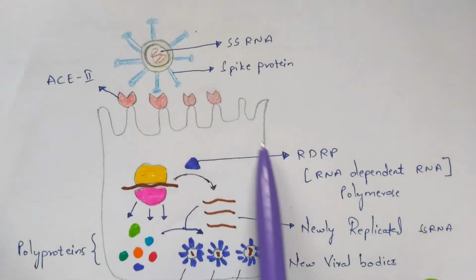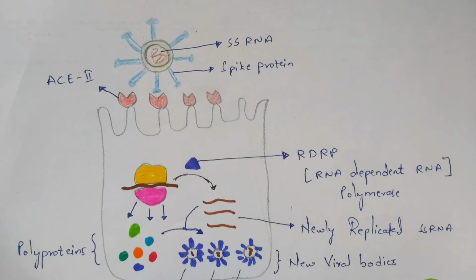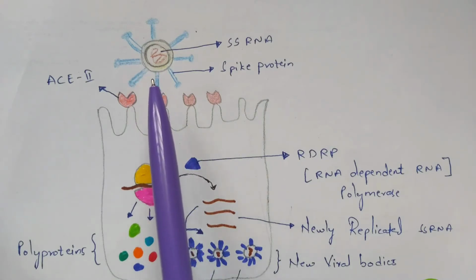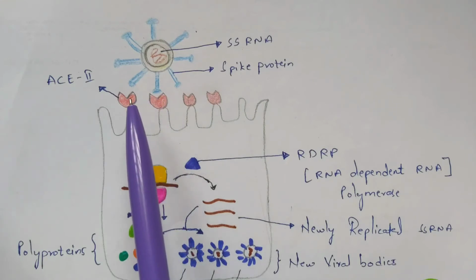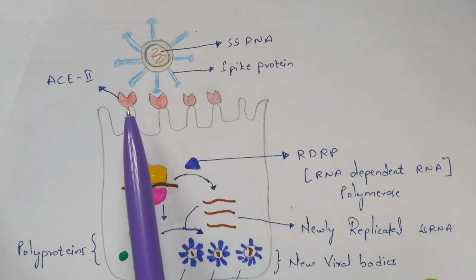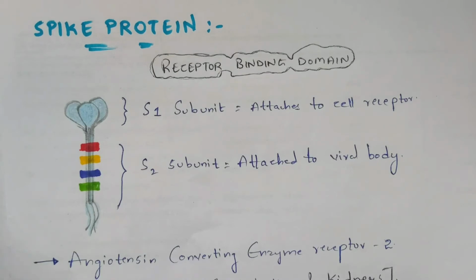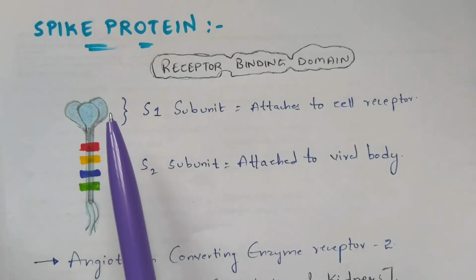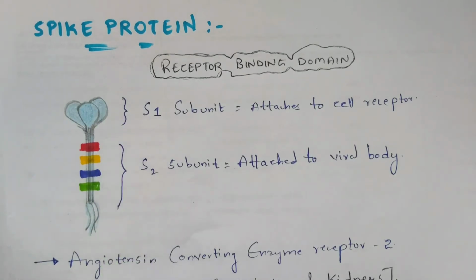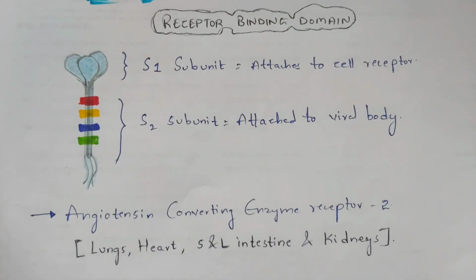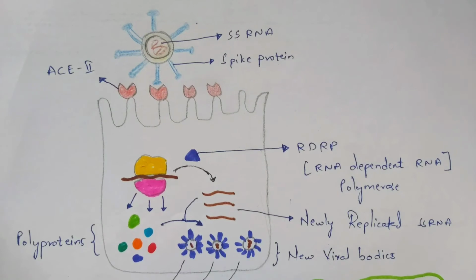Okay, so this is the type 2 pneumocyte, which is mainly present in the alveoli. Now, once the viral particle enters the external environment, into the lungs, and reaches the type 2 pneumocytes, which are mainly present in the alveoli of the lungs, then what will happen? As I have told you previously, the S1 subunit of this spike protein will get bound to the receptors, which are mainly present in the lungs, heart, small intestine, large intestine and kidneys. So that process will happen now.